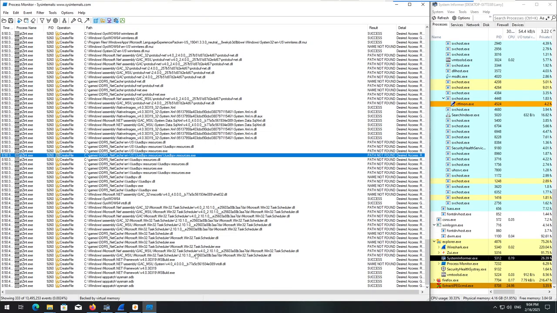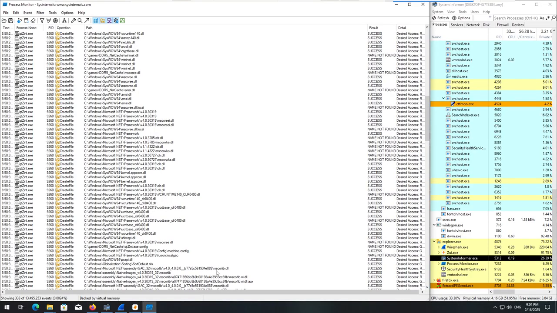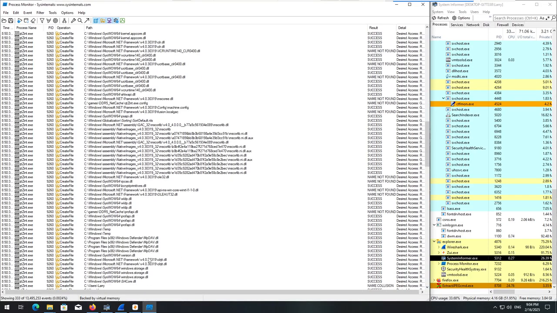Win32 task scheduler. We've got a bunch of DLLs that are being called in different folders, GAC32, GAC MSIL, so probably written in assembly, as I've said before. I'm only going to pull one of these. I'm not going to pull both of them.